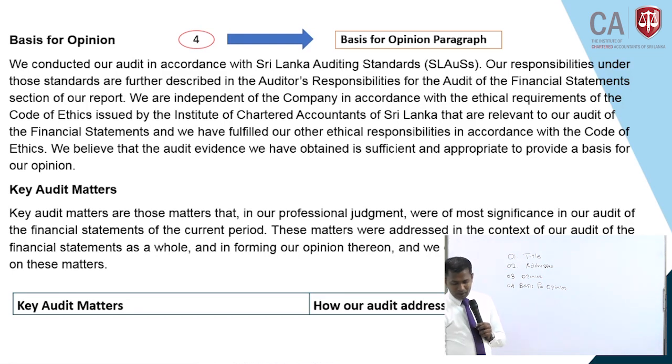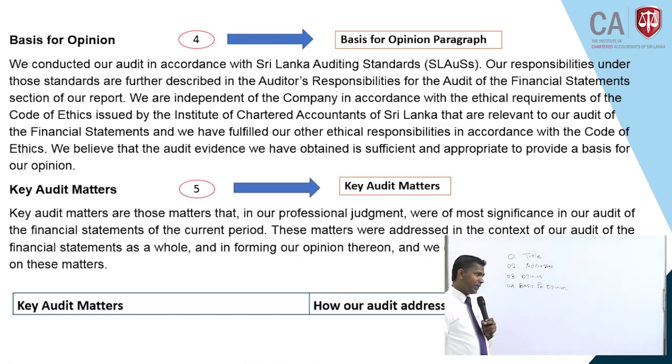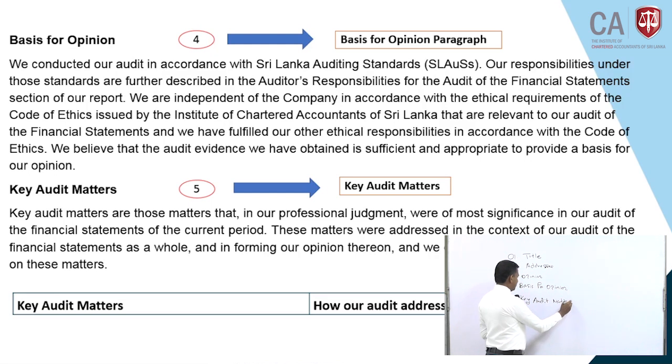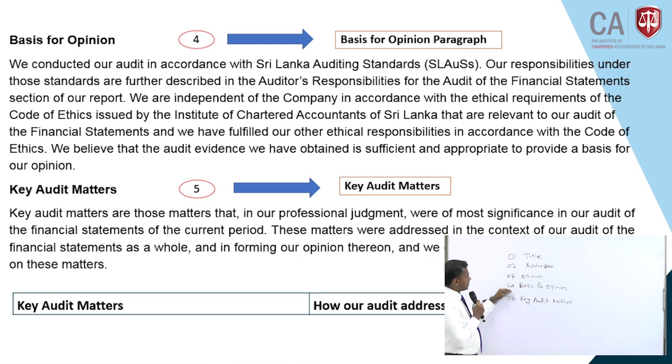And the next one, number 5, right, key audit matters. Now we have to look at the board. Key audit matters. Please look at here. So up to now, we have been discussing the elements of an audit report. Title we discussed, addressee we discussed, opinion we discussed, right? And basis for opinion we discussed. And now we are discussing the key audit matter, which will take 2 to 3 minutes.